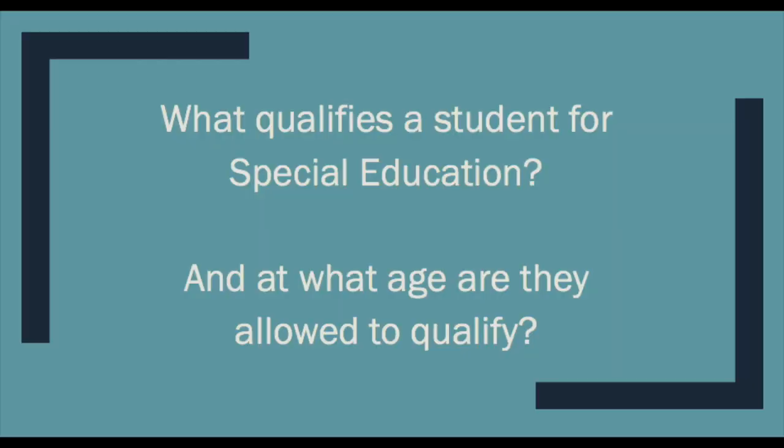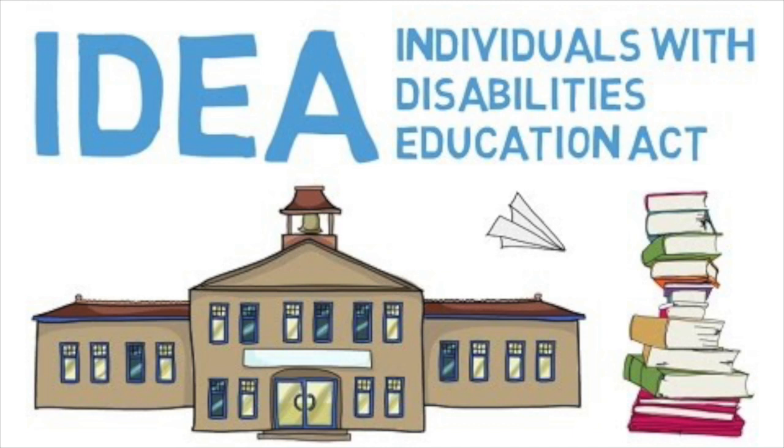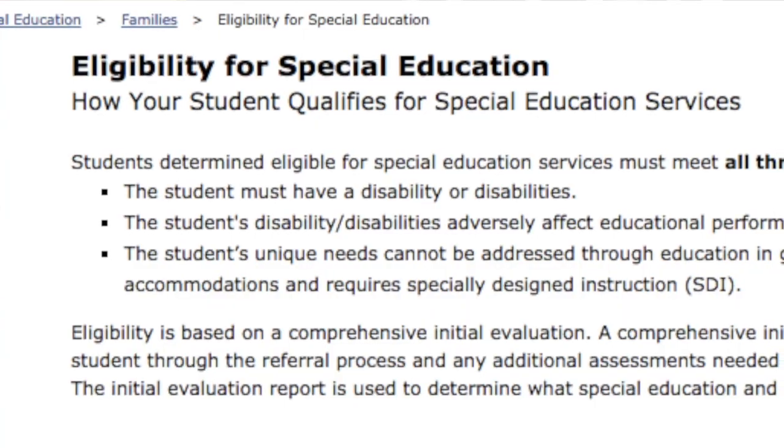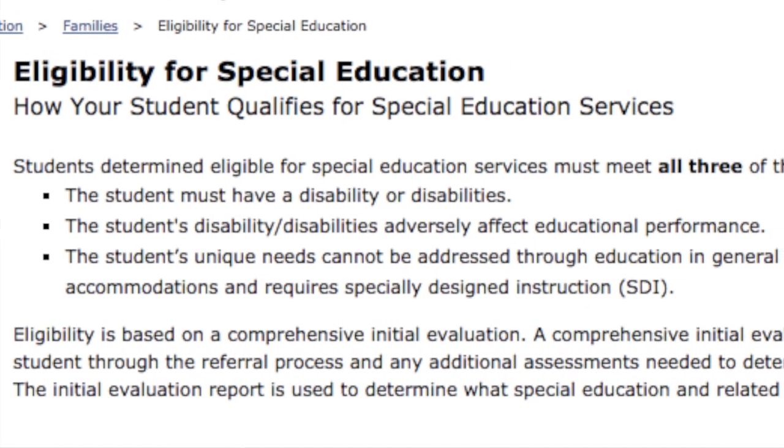The great questions that I got asked were, at what age is a student able to get special education services? And then also, what is the way that a student qualifies for special education services? Under IDEA Part B, a student is eligible for special education services from age 3 through 21. This is an extremely broad question, but the important thing to understand is that all students who are eligible for special education services must have evidence of a disability. They must show an adverse impact and then also demonstrate a need for specially designed instruction.